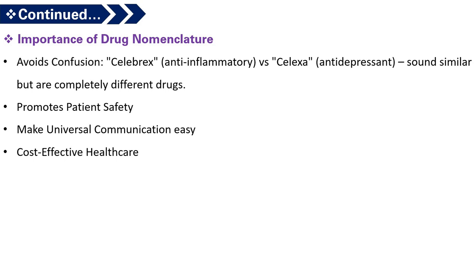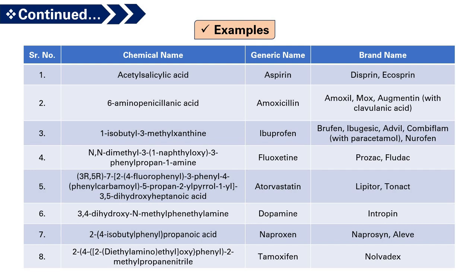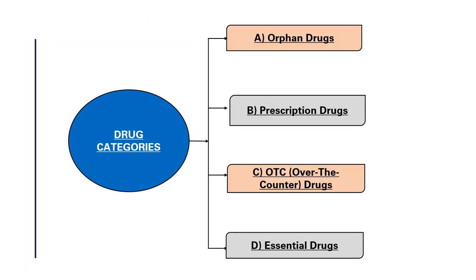Fourth, cost-effective healthcare. Generic drugs are usually cheaper than branded drugs. Understanding drug nomenclature helps patients as well as professionals to choose affordable options without compromising the treatment. We have already posted a detailed video on the difference between generic and branded drugs. Make sure to go and check it out. These are some examples of drug nomenclature with chemical name, generic name and brand name. Check it out.